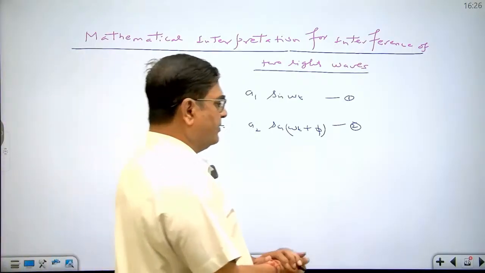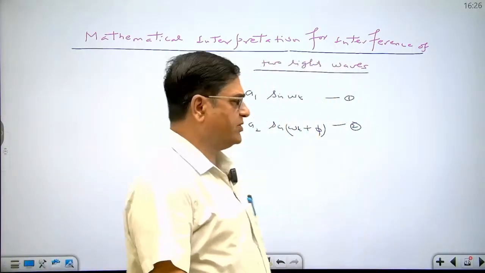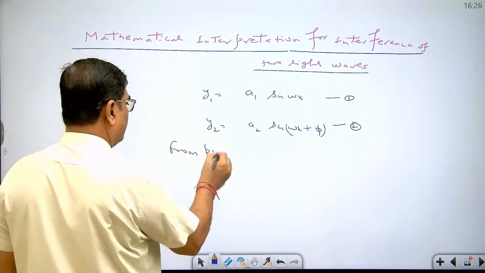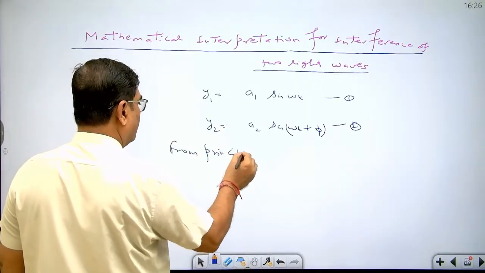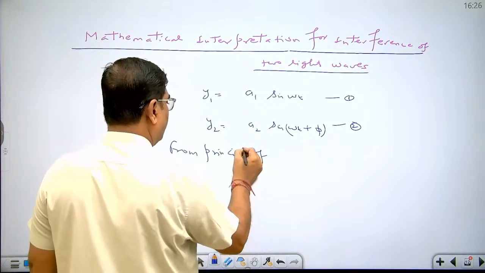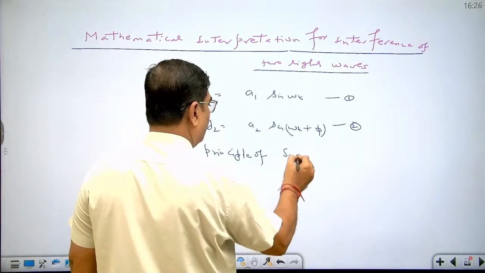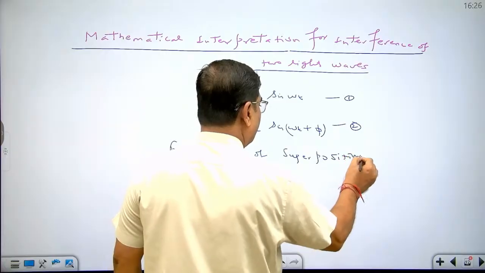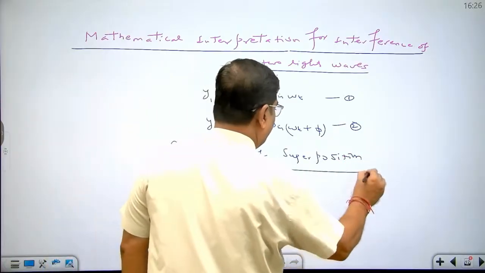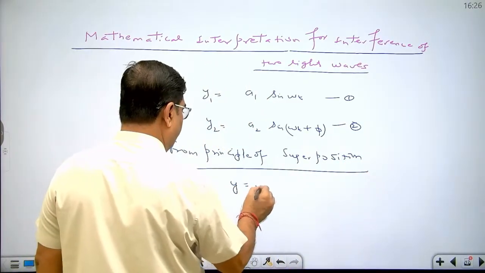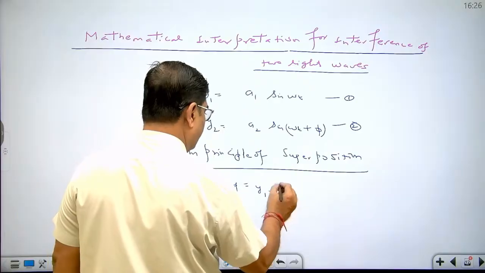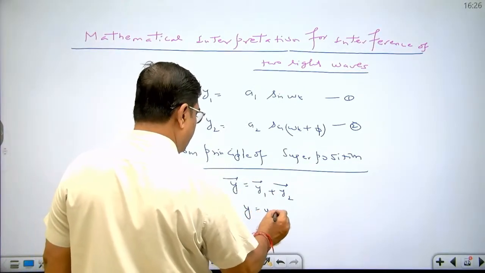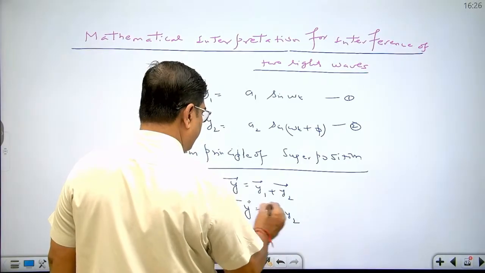Now from the principle of superposition, we can write y equal to y1 plus y2. Since both the waves are moving in the same direction, we can write y equal to y1 plus y2, okay.